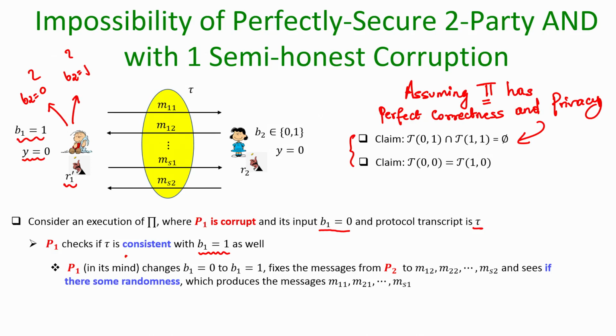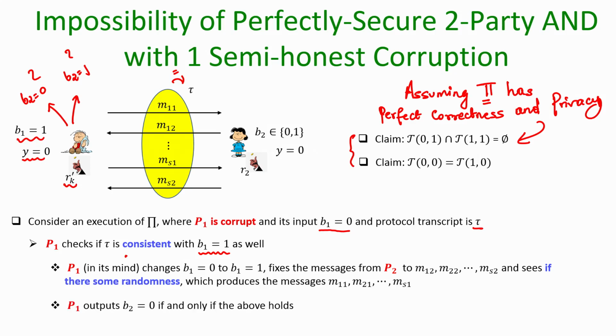Okay. So, if it is not satisfied with the first candidate randomness, then it goes to the second incomplete table, where again the messages from the second party have been fixed, and he has changed his input from B1 equal to 0 to B1 equal to 1, and now tries another candidate randomness, tries to fill those missing messages and checks whether that is equal to tau or not. If it does not, then it tries the next candidate randomness and so on, and there are only finitely many candidate randomness. Of course, it could be exponentially large, but remember we are considering a strategy for a potentially computationally unbounded P1. So, it can run through all candidate randomness and fill all the incomplete tables.